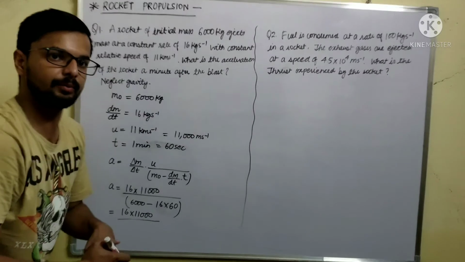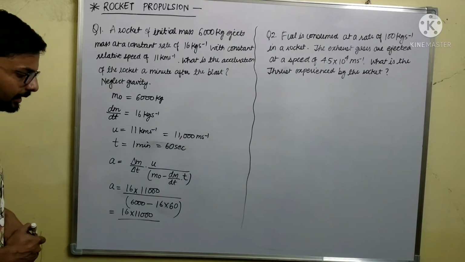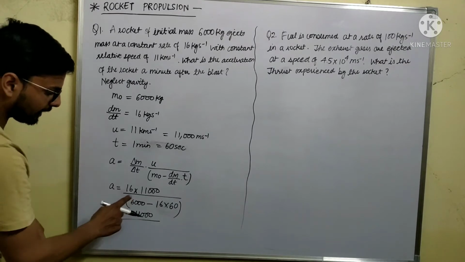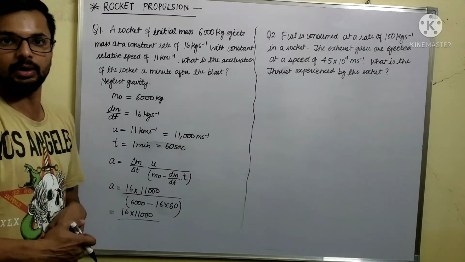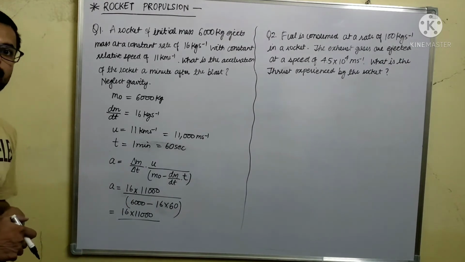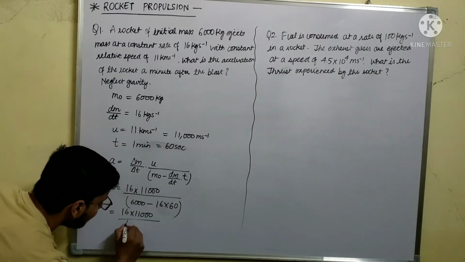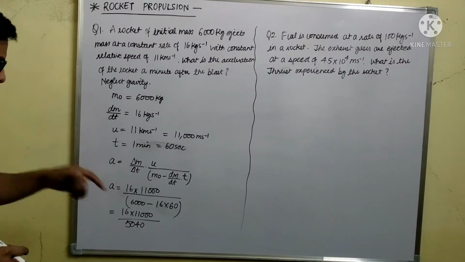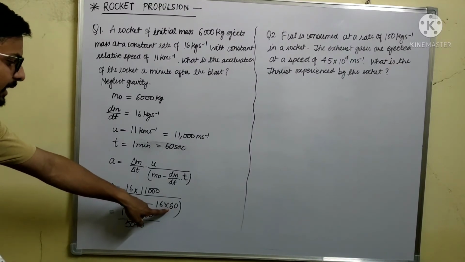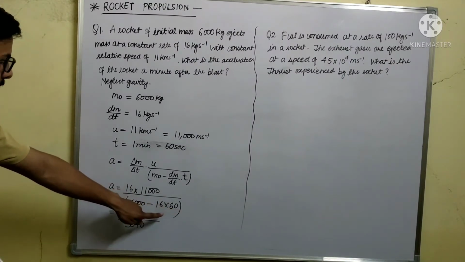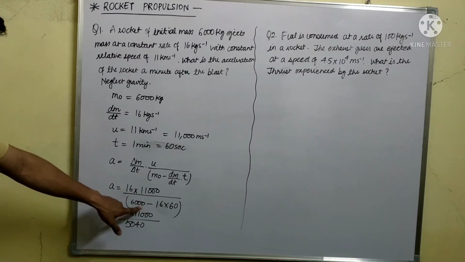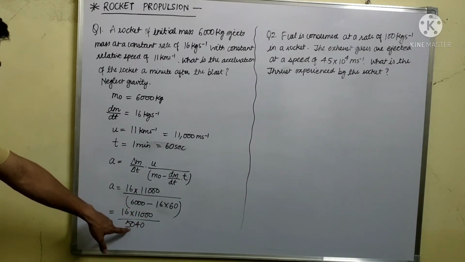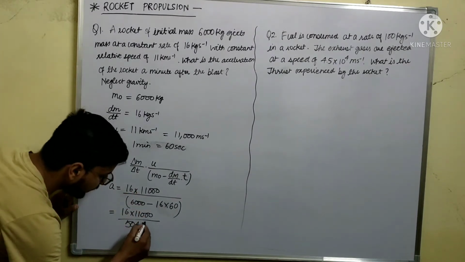So it will become 960. If you subtract 960 from 6,000, it will become 5,040. So this value will become 5,040. Please check if I am not wrong. 16 6s are 96, 96 into 10 is 960. 6,000 minus 960 will become 5,040. Okay, so this is correct.